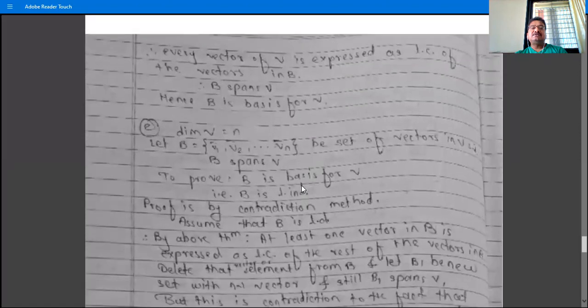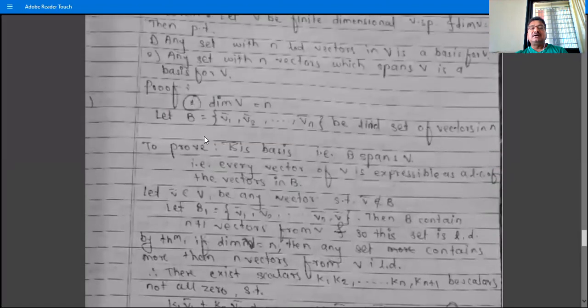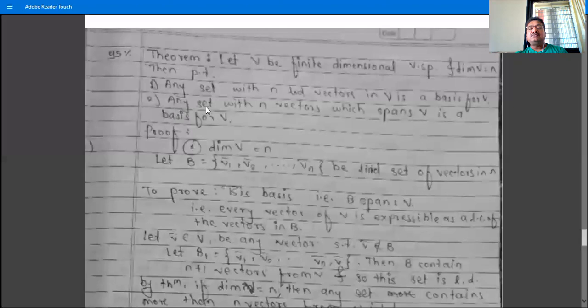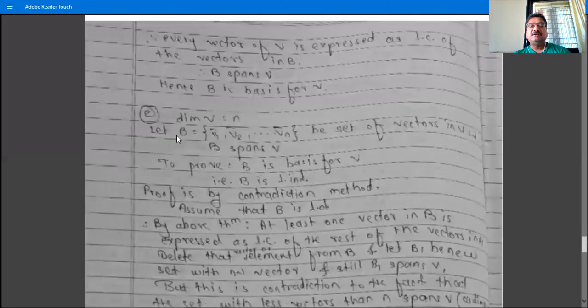The second theorem: we take the dimension of V to be n, and a set that contains n vectors which spans V. So let the dimension of V be n, and let B = {v1, v2, ..., vn} be a set of vectors in V that contains n vectors, such that B spans V.